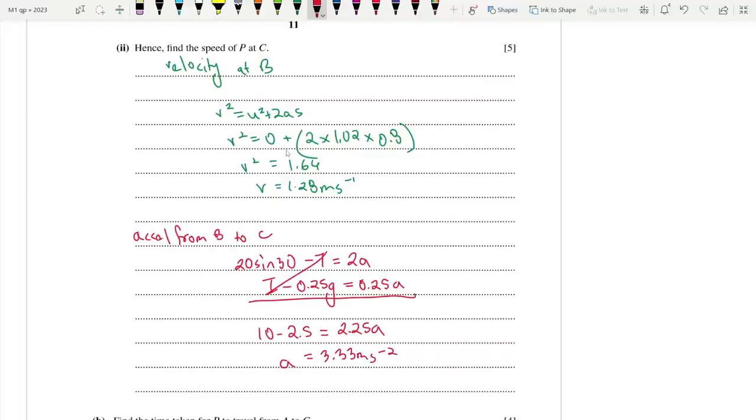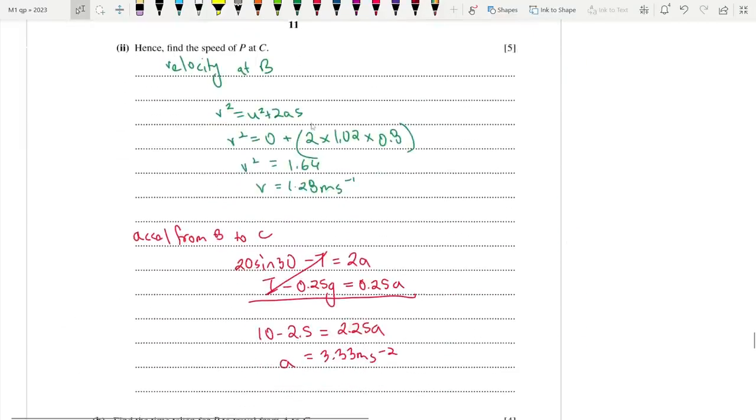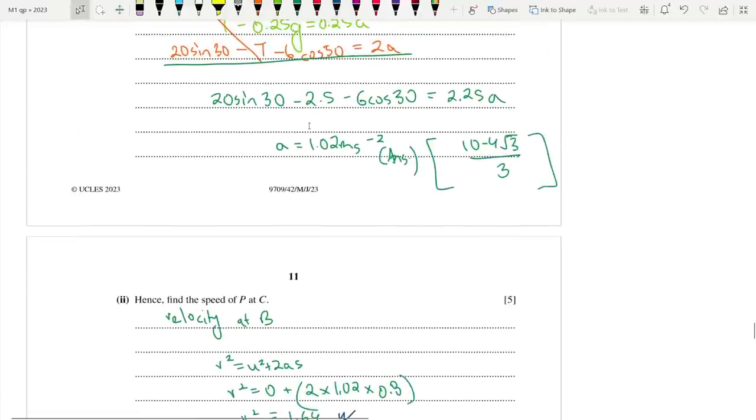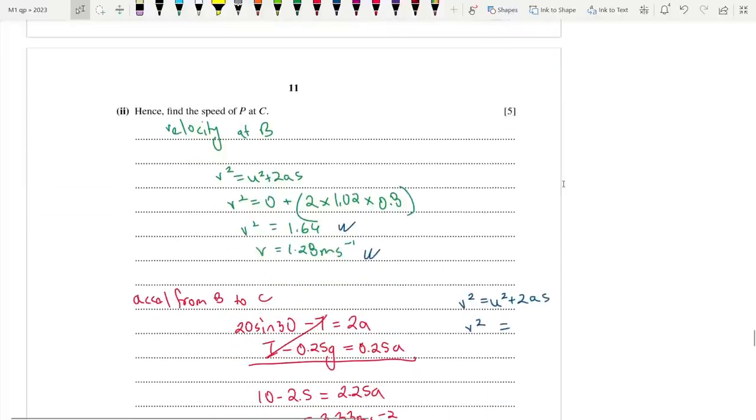Now we need to find out the velocity at C. What is the distance? 1.2 meters. So we can opt for v square is equal to u square plus 2as again. Now our initial speed will be this one basically, whole squared. Let's find that out, the exact one. If we don't use the exact one, the answer won't match. 10 minus 4 root 3 by 3 times 0.8 times 2.